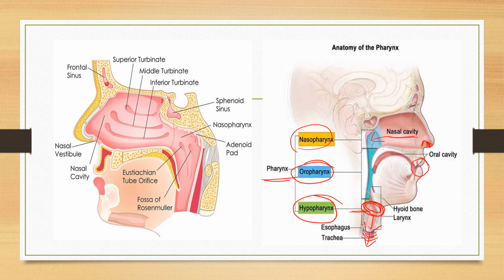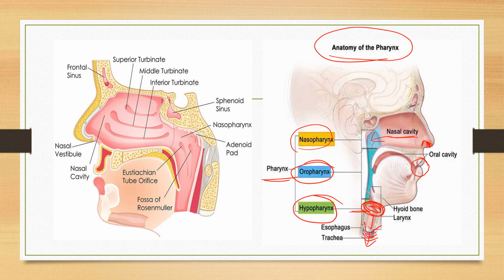Here we also have the epiglottis, which, when we are swallowing food, the flap falls on the larynx part so that the food moves to the esophagus and not to the trachea. We should be very aware of that when we are eating, right? So this is the anatomy of the pharynx we have seen.